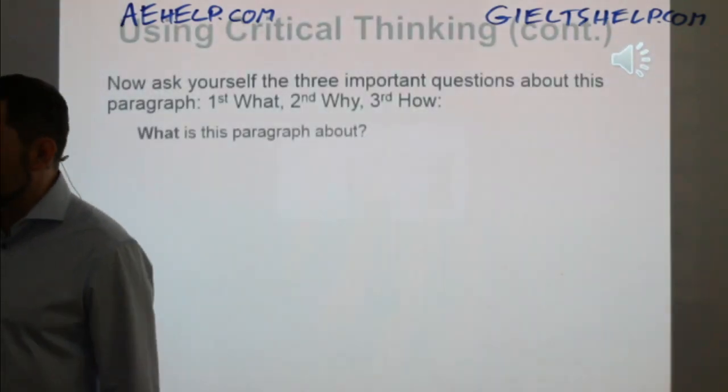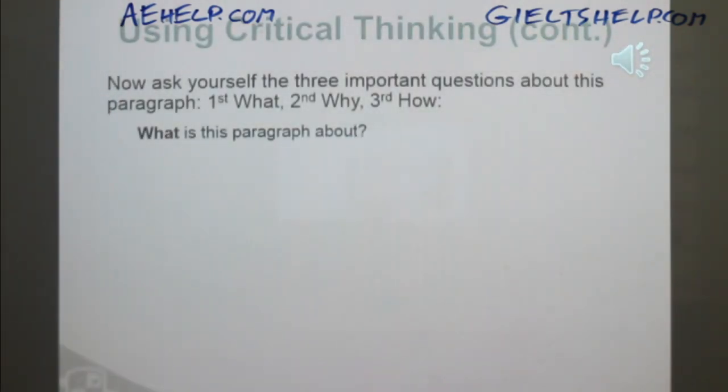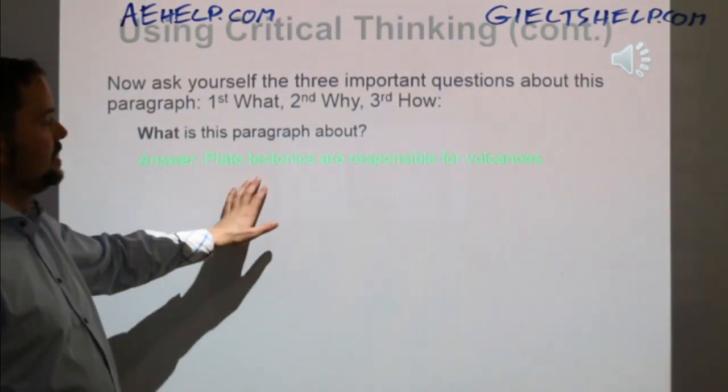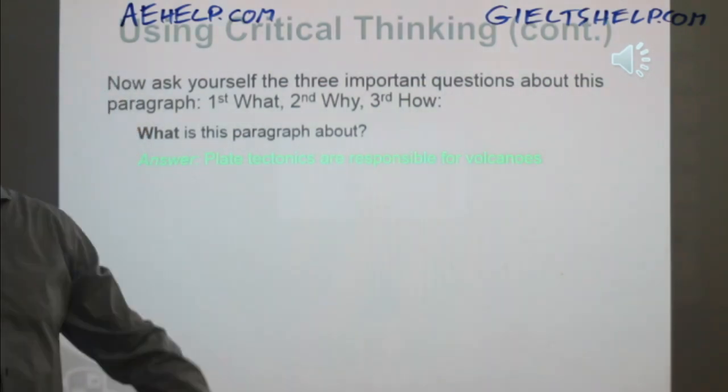So here you ask these 3 questions, a little bit of a review. So what is the paragraph about? Plate tectonics are responsible for volcanoes, okay?